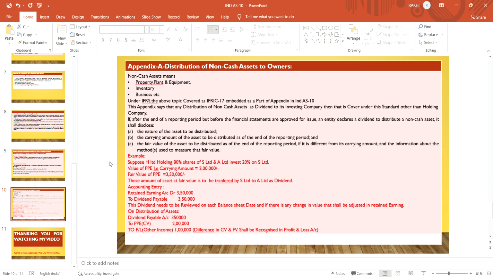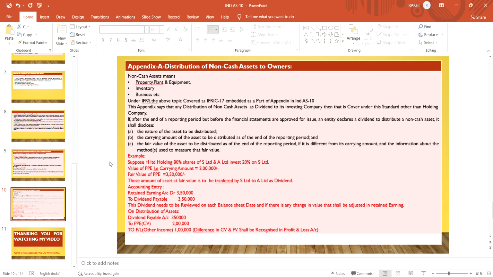So how will we make the accounting entry? At the time of declaration, debit retained earnings at fair value 3,50,000 and credit dividend payable. Then the dividend payable needs to be reviewed on each balance sheet date, and if there is any change in the value, it should be adjusted with retained earnings.